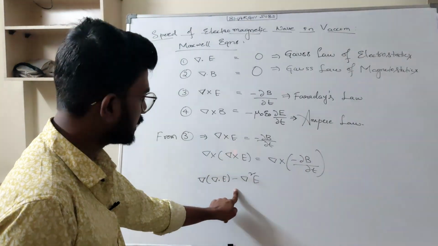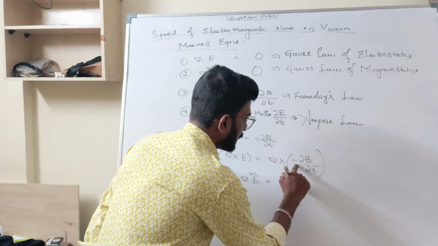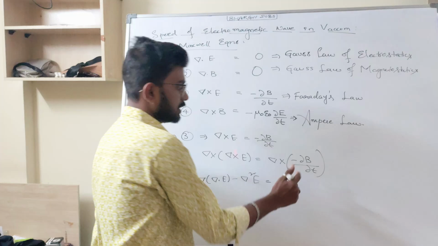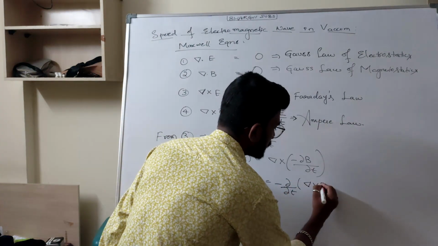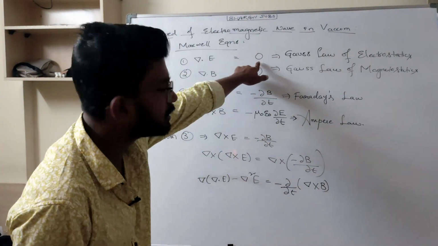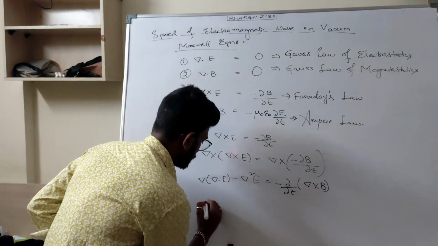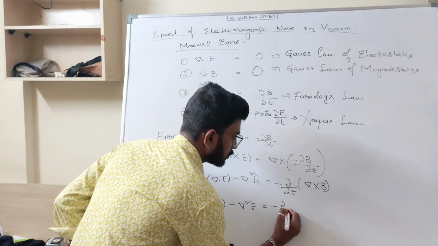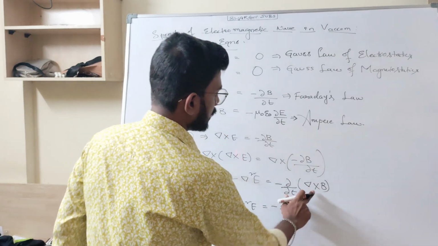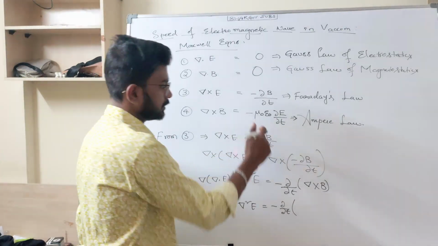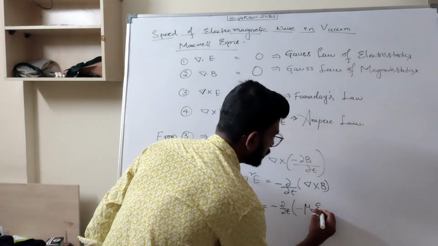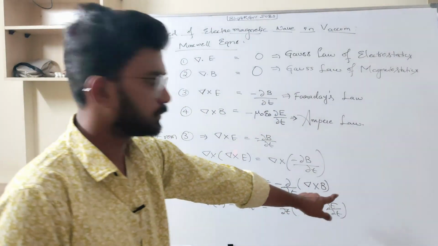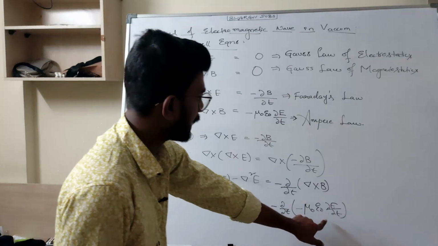Del of (del dot E) minus del square E is equal to minus ∂/∂t of (del cross B). So I have to apply this cross product to B, so del cross B. Okay. What is del dot E here? 0. So del into 0 minus del square E is equal to minus ∂/∂t of what is del cross B? This value. So minus μ₀ε₀ ∂E/∂t. I substituted, simple. I substituted the Ampere law in this.